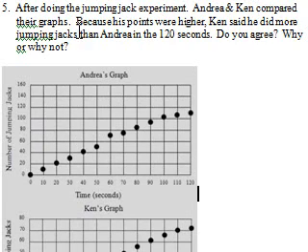So again, looking at the question, because his points were higher, Ken said he did more jumping jacks than Andrea in the 120 seconds. Do you agree? So we just figured out the answer is no. But there's also a why or why not. So you need to explain in your own words basically what we just talked about, why Ken actually didn't do more jumping jacks.